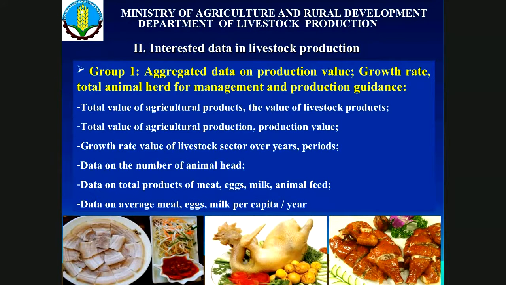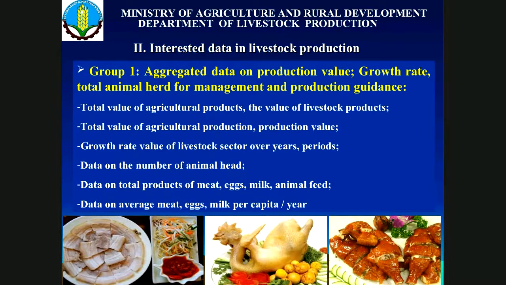So sometimes it is very difficult to make the decision about the benefit and the efficiency of the system. How to compare the efficiency of buffalo, pork, chicken, or dairy. So this needs to be improved in the near future for our livestock database.